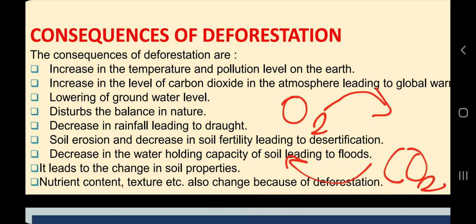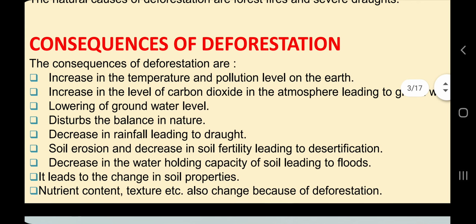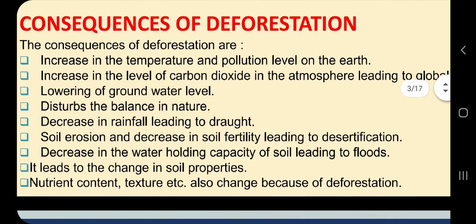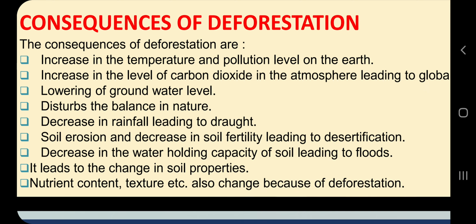Because if we keep releasing carbon dioxide into the environment, there will be a huge accumulation of carbon dioxide, and that will lead to global warming. We will learn how carbon dioxide is responsible for global warming, and there will be many more effects. So plants are also needed to consume this carbon dioxide. Actually they are balancing the oxygen and carbon dioxide cycle. So these are some consequences you can read.